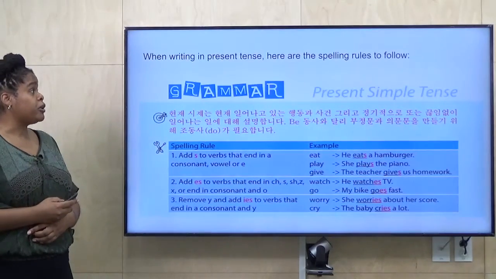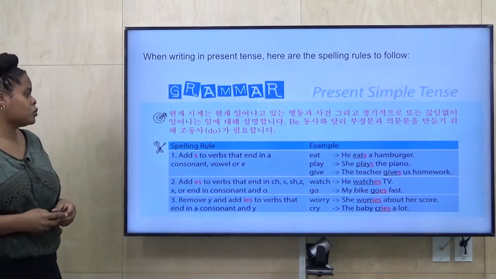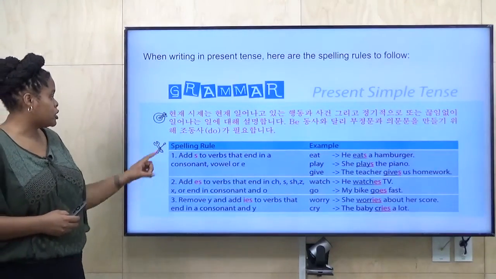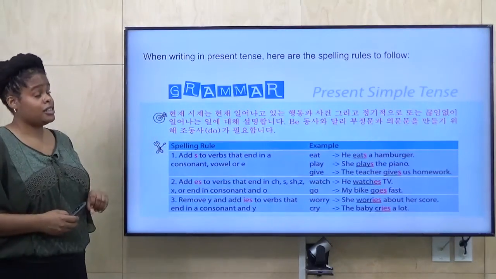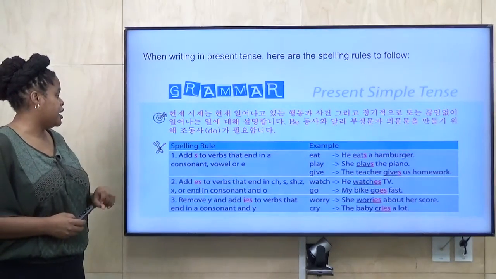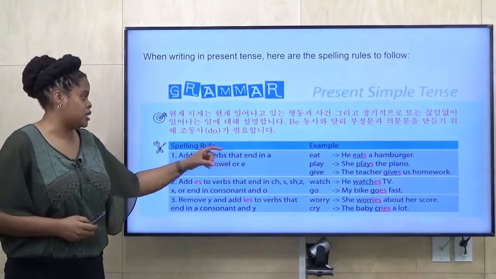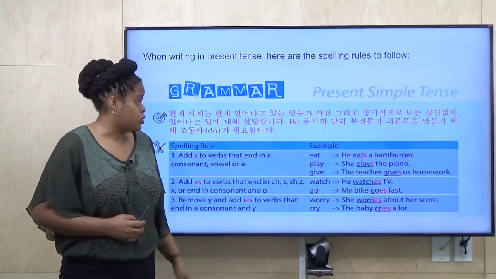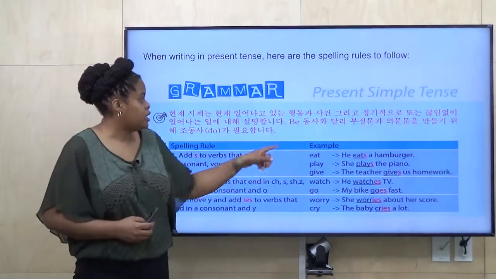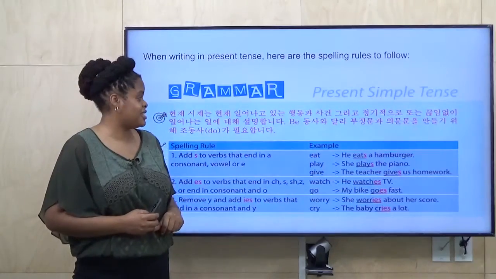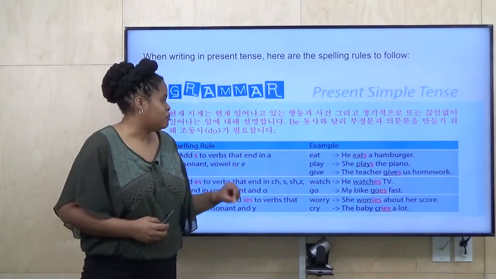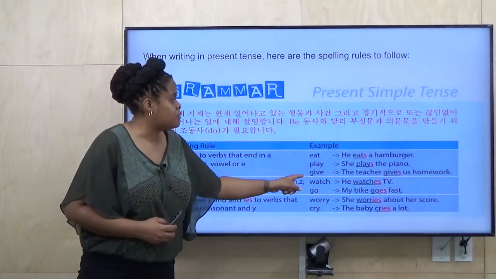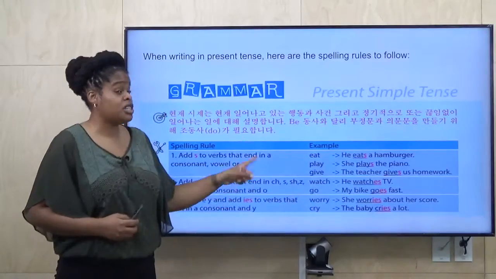When you're writing in the present tense, here are the spelling rules to follow. So we have three different rules. Number one, add S to the verbs that end in a consonant, a vowel, or an E. It's just about everything. So you add S to the verb. So eat becomes eats. He eats. Play becomes plays. She plays. Give becomes gives. The teacher gives.